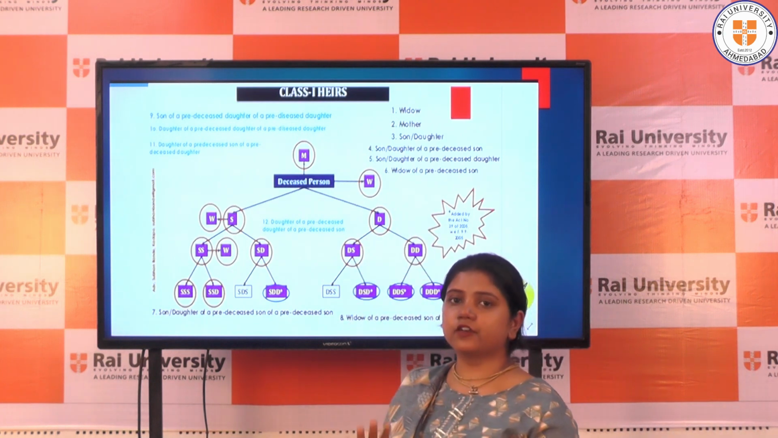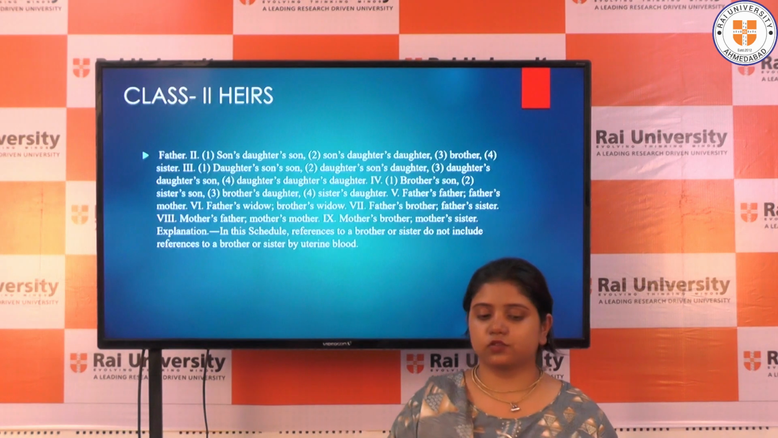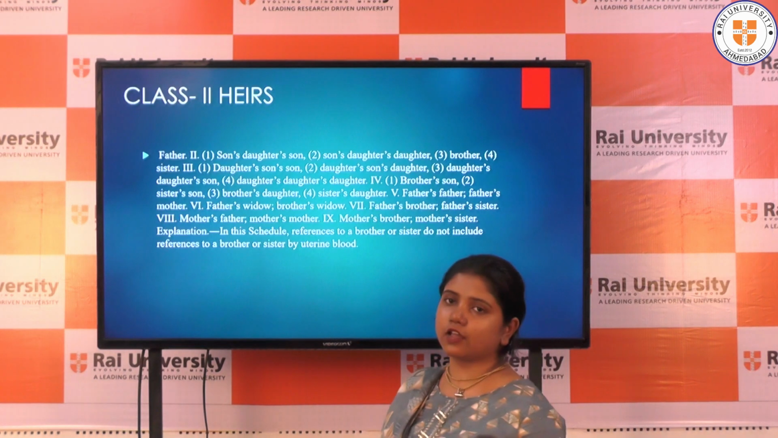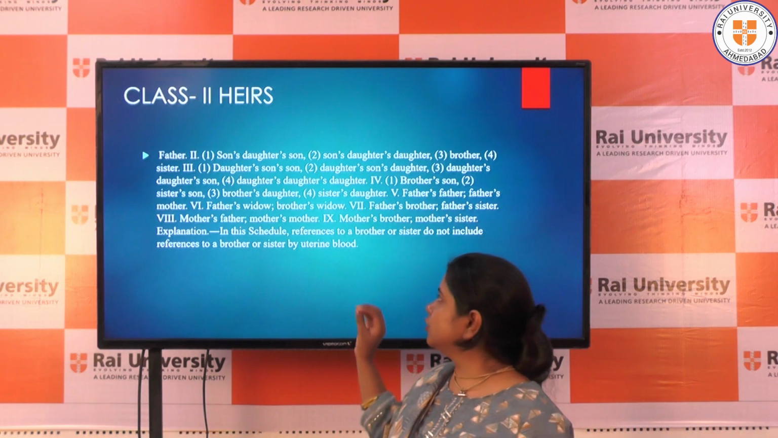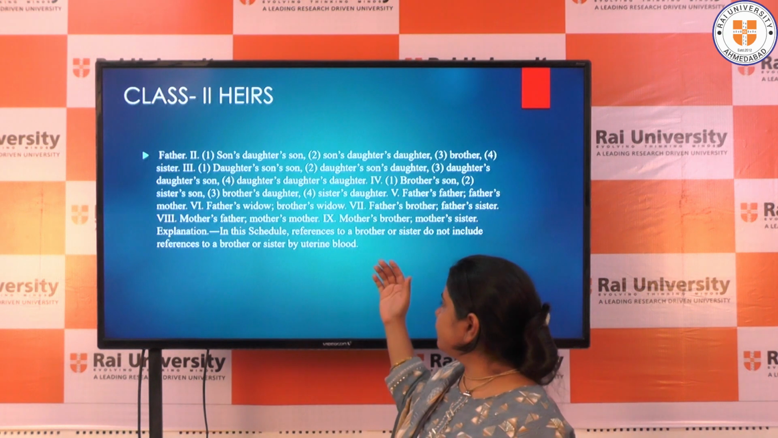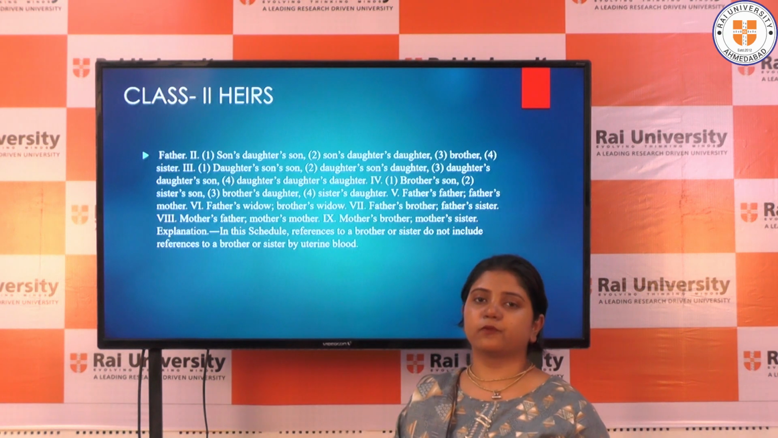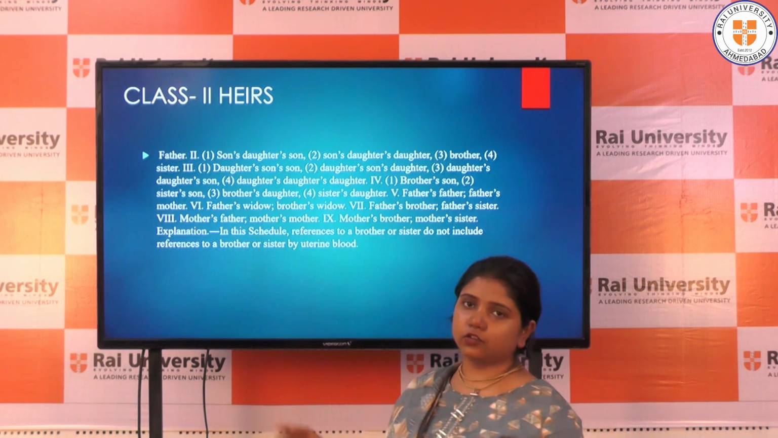So the property is first devolved to class 1 heirs. Then it is transferred to class 2 heirs. These are the list of class 2 heirs. You can find all this list in the Hindu Succession Act in the schedule part. As soon as the provisions section ends, there is a schedule part and you can find it over there.